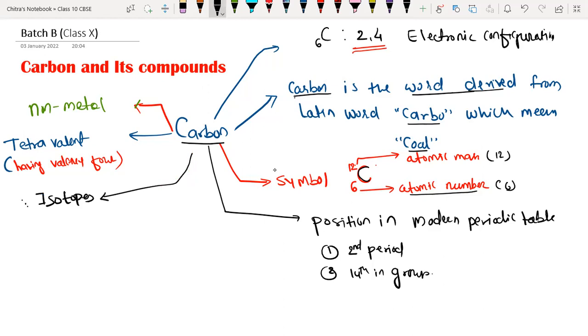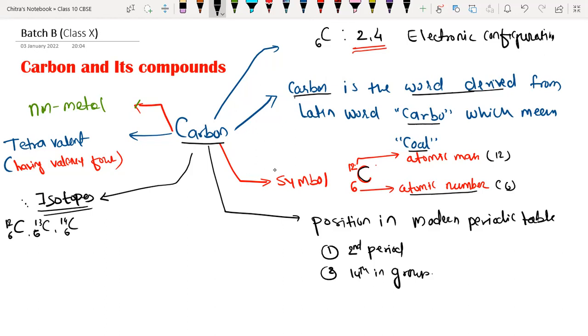Carbon with atomic number 6 and atomic mass 12, carbon with atomic number 6 and atomic mass 13, and carbon with atomic number 6 and atomic mass 14. So carbon-12, carbon-13 and carbon-14 are the 3 isotopes of carbon.